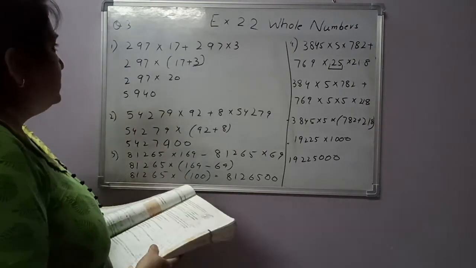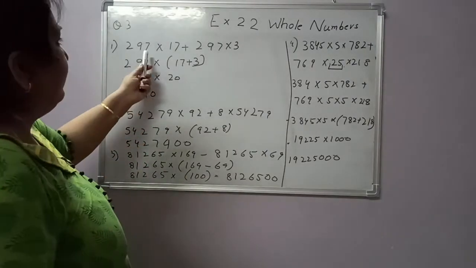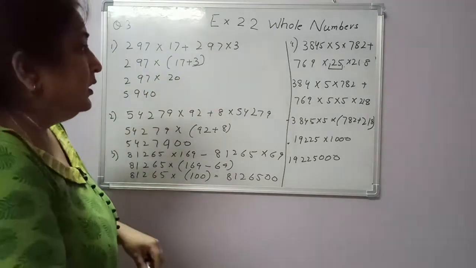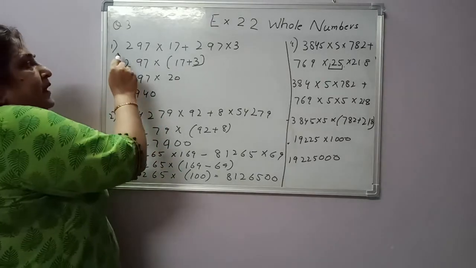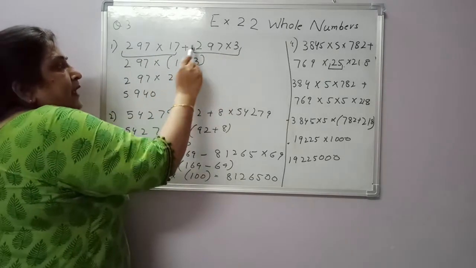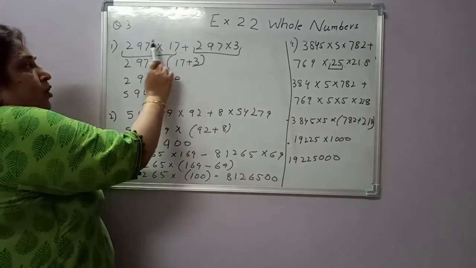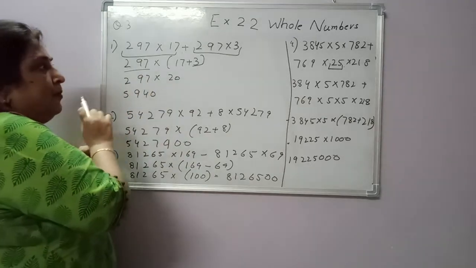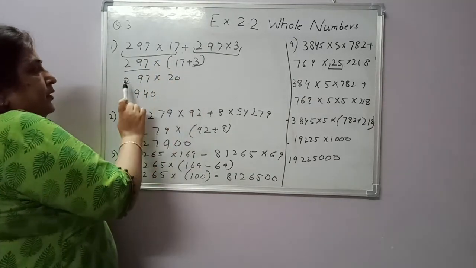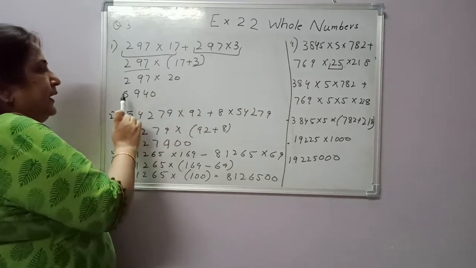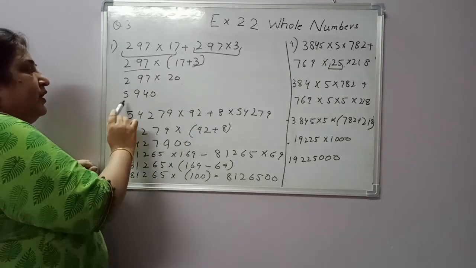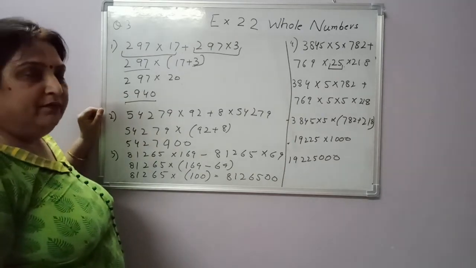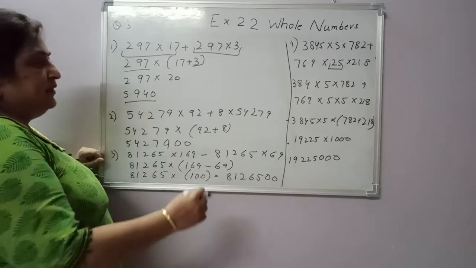The first number is 297 multiplied by 17 plus 297 multiplied by 3. See, these are both multiplication, you are seeing, and addition is in between. Take common out of both of them. We have taken 297 as common. 17 plus 3, 297 into 20 gives the answer. Multiply both of them. You will get an answer of 5940.